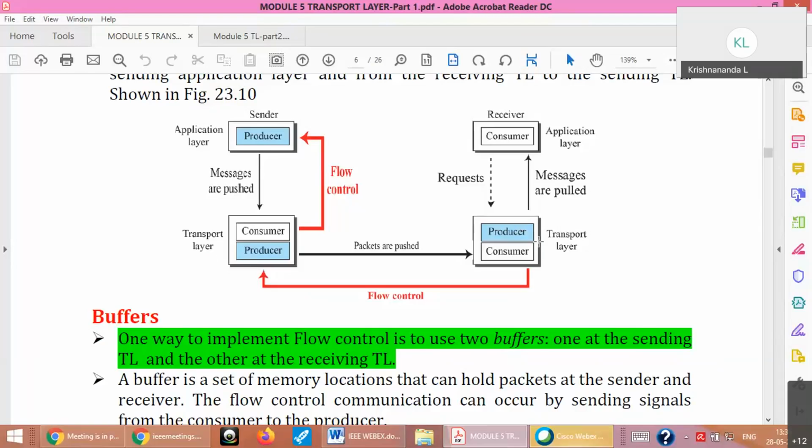So again, the receiver may send flow control back to the sender. So one method is flow control from the transport layer of the sender to the application layer of the sender. The other scenario is feedback or flow control from the receiver transport layer to the sender transport layer.